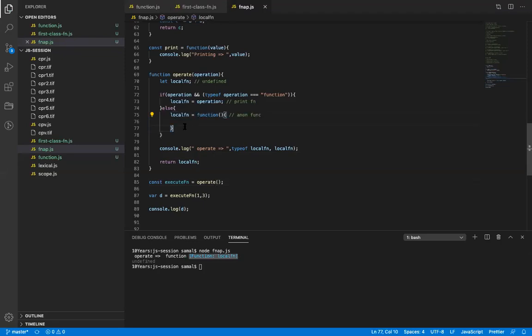Yes, because remember, we can assign a function to a variable. Local function is a variable, right? And what do we call it? This one is an anonymous function. But what do we call it when we do a function assignment like this? So we are basically falling back to function assignment, the default assignment.